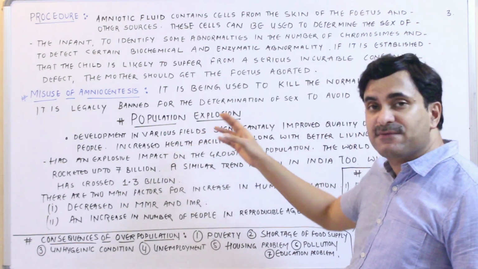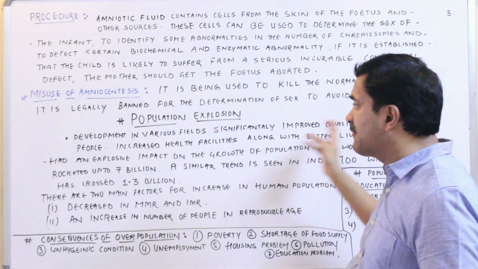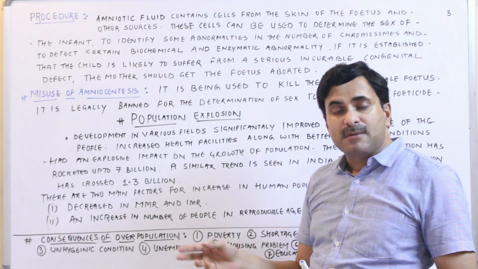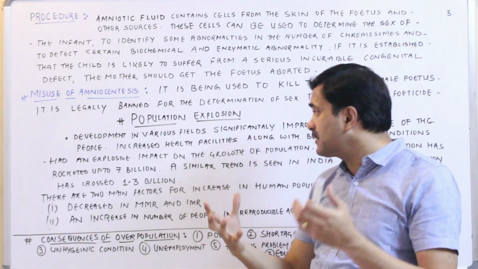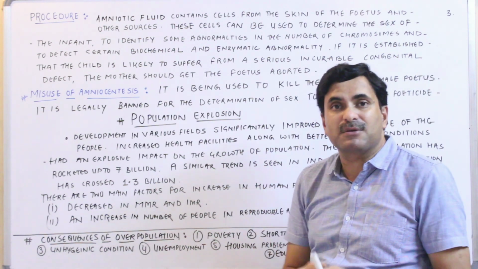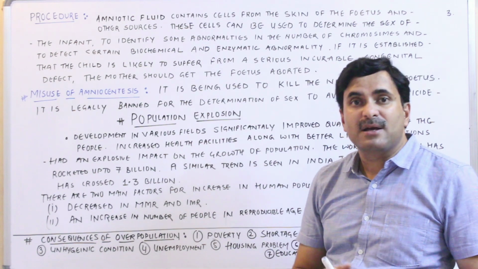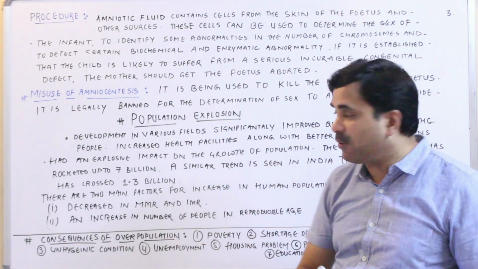Development in various fields has significantly improved the quality of life of the people, because they are getting medical facilities, proper nutrition and more.